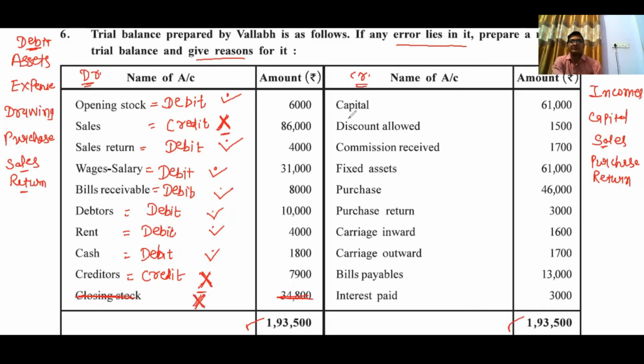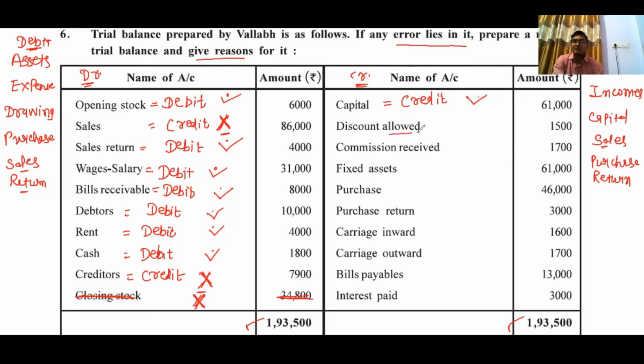Then capital. Capital is recorded on the credit side. So here all entries are for the credit side. If there is an entry for credit, it is correct, and if there are any debit entries here, then it is wrong. So capital has a credit balance, correct entry.